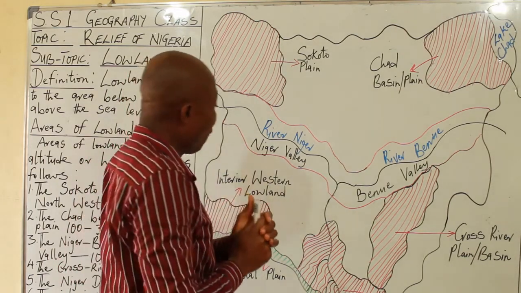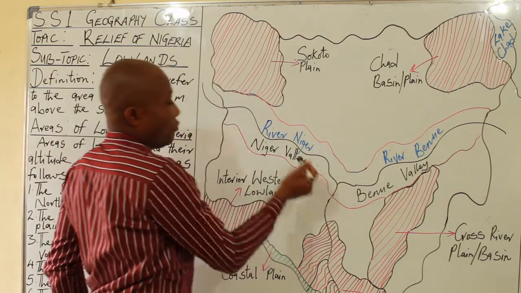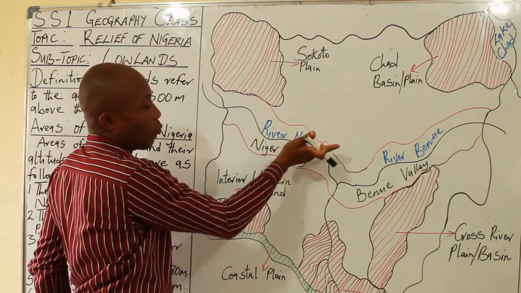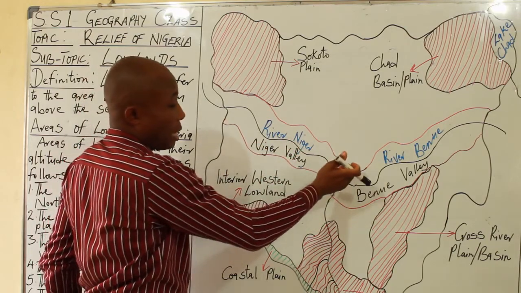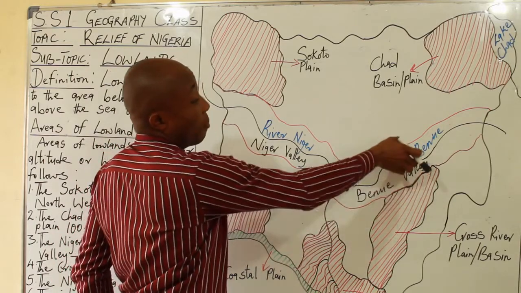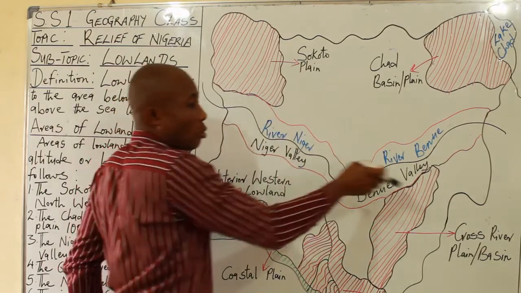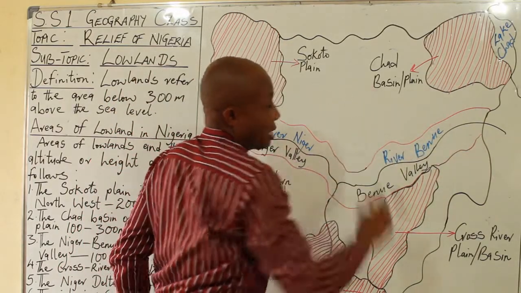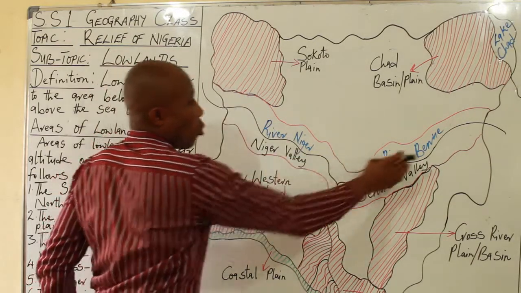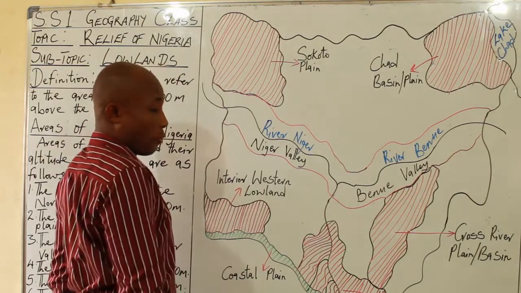Niger-Benue trough or valley. And the states that also fall within this region are Niger State, some part of Kwara State, then some part of Abuja, some part of Nasarawa State, Benue State is just dwelling on it, like Niger State also, then some part of Taraba State. These are the states that fall within the Niger-Benue Valley or trough.